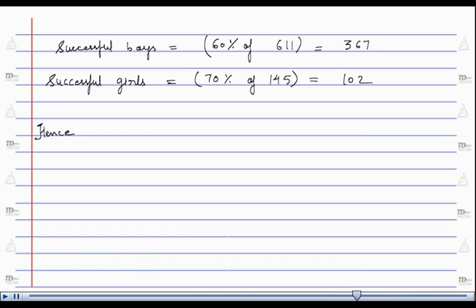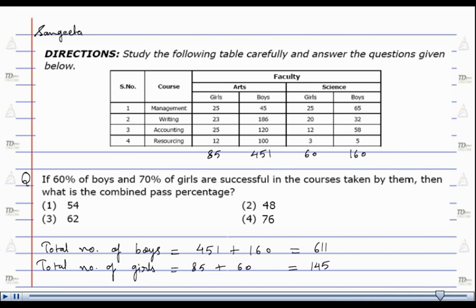Hence, pass percentage is equals to 367 plus 102 whole upon 611 plus 145 into 100, which is equals to 62%. So, the right answer for this question is option number 3.